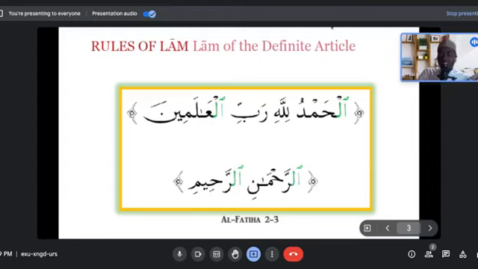So at this point in time, I want you guys to understand two concepts, right? Lam could either have the rule of izhar or have the rule of al-idgham. Whenever it has the rule of izhar, it means the lam is pronounced, even though it's silent, right? But whenever the lam is not pronounced and it is written in the Quran, it has the rule of al-idgham, right? Excellent. So let's move on to other situations where lam can either be pronounced or not pronounced.